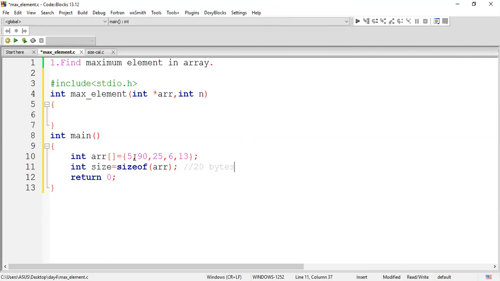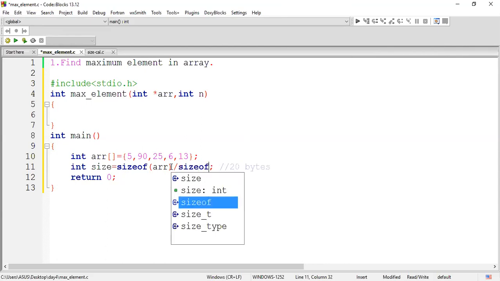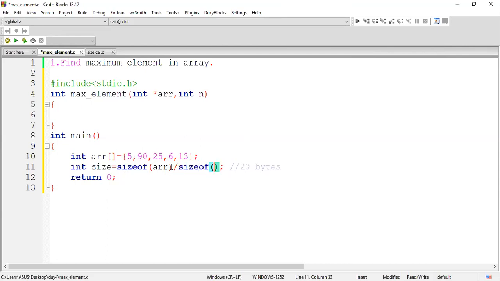Actually, what do we need? We need to find the size of this array, right? So the size is the total size divided by the size of a single element. For the size of a single element, either you can give arr[0] or you can give sizeof(int), which is the data type of your array. So 20 divided by 4 is going to give you 5 as the answer, which is the size of the array. Got it? Like this you can calculate the size of the array if required.